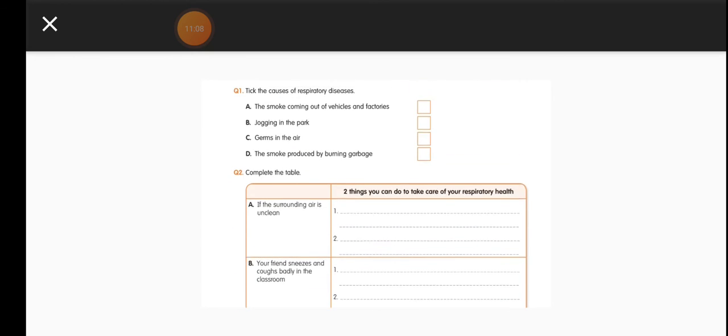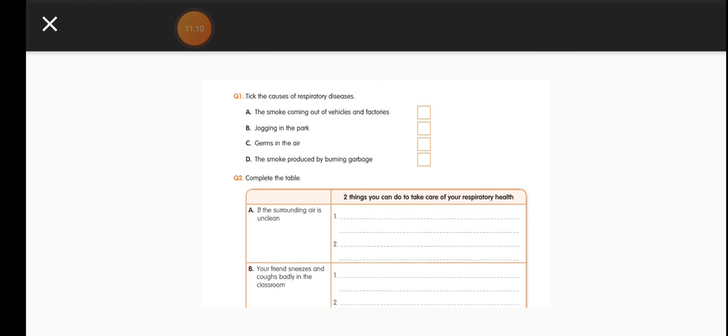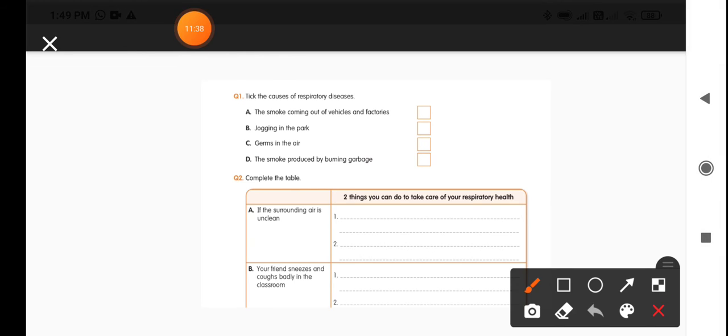So the first one is tick the causes of respiratory diseases. How are the respiratory diseases occurring? What are the causes for respiratory diseases? We'll see now. So the first one is the smoke coming out of vehicles and factories. Will it affect our respiratory system or not?